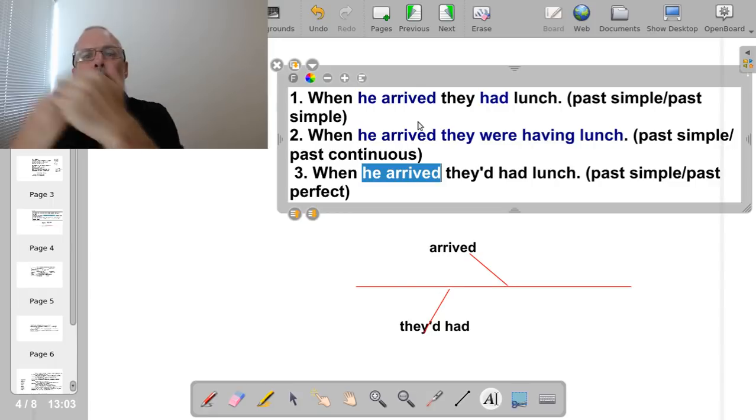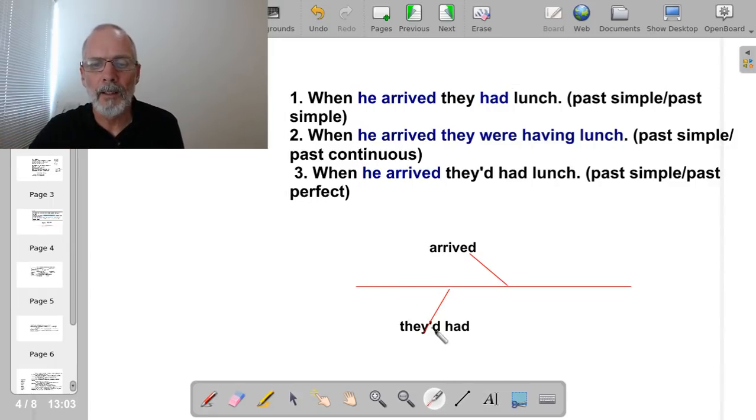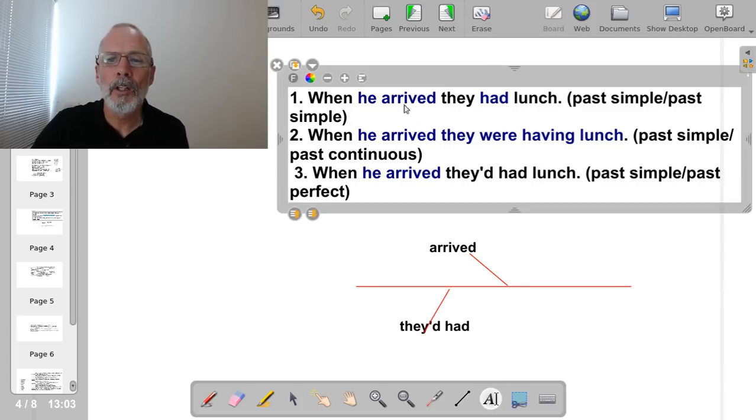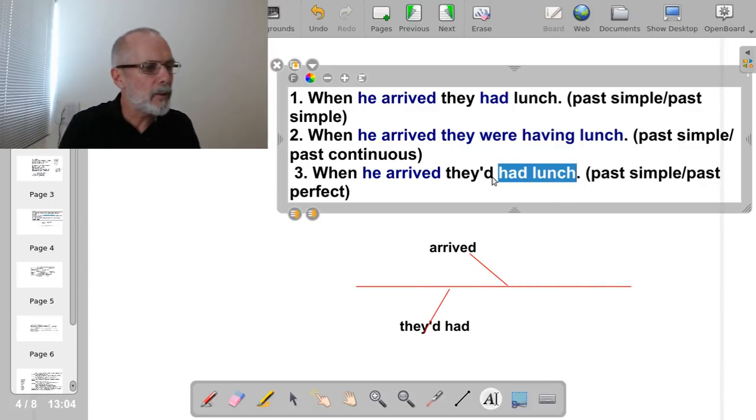The first one, I'm going forwards. The first one here is in chronological order. He arrived and then they had lunch. But this one, he arrived, they'd had lunch, means they'd had lunch before. Let's make that blue too. Okay, so basically this is the second time that I've been through this today.